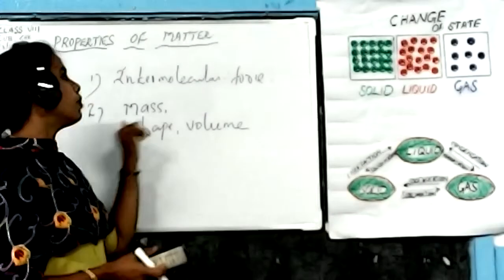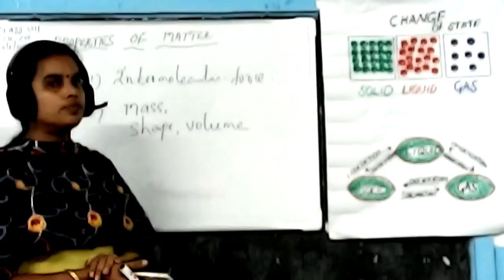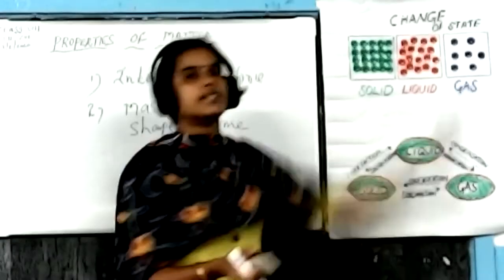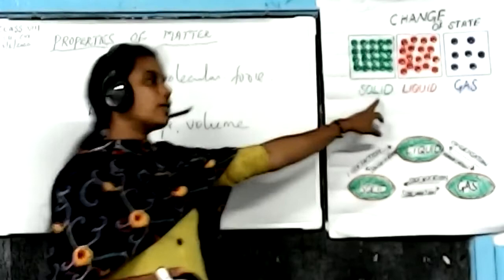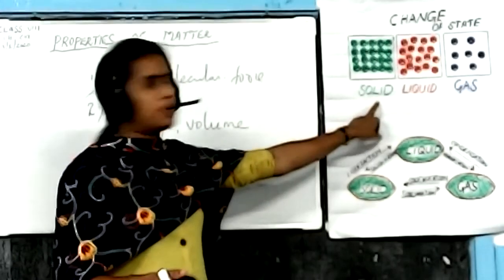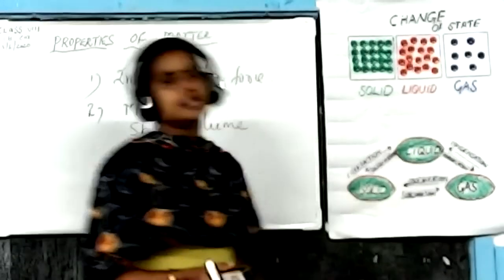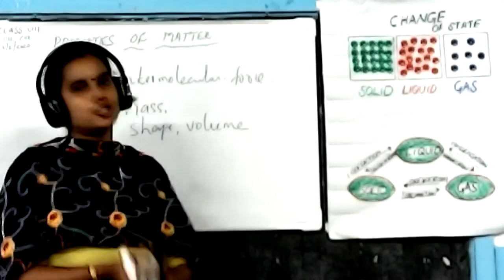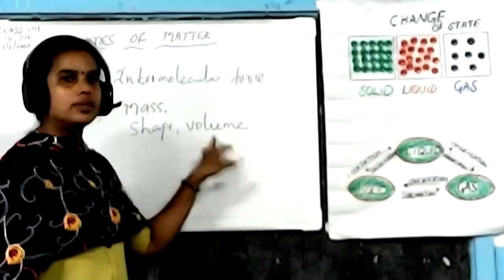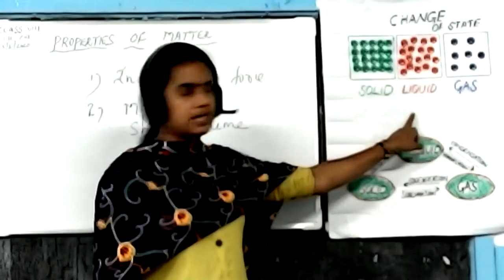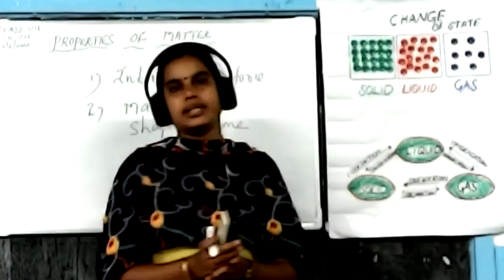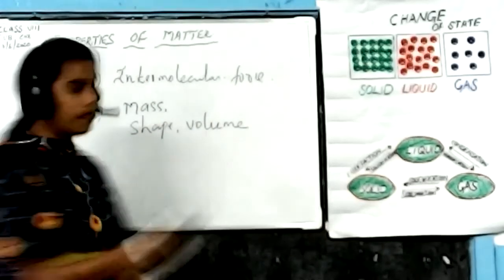Then what about mass, shape, and volume? These three states have definite mass. Then what about shape? Which one has a definite shape? Solid has a definite shape. Liquids and gases do not have any permanent shape. And what about volume? Solids and liquids have definite volume, and gases do not have any definite volume. Okay, so we already studied this one.